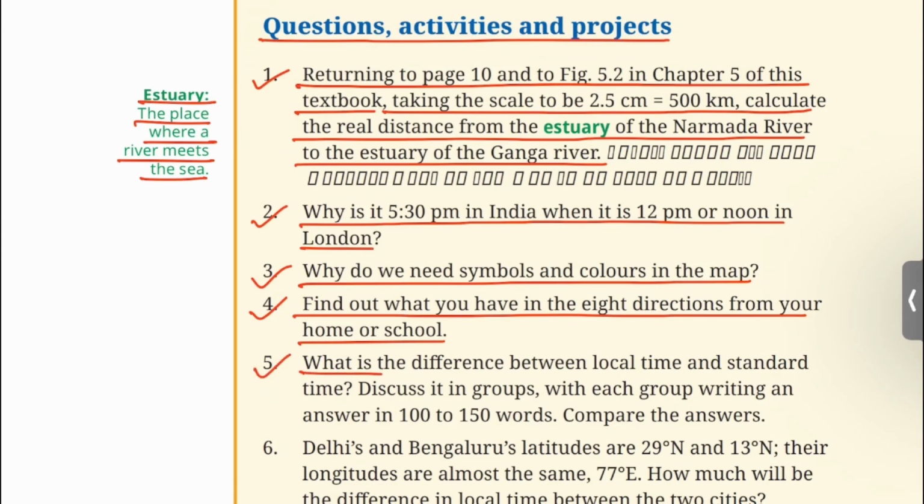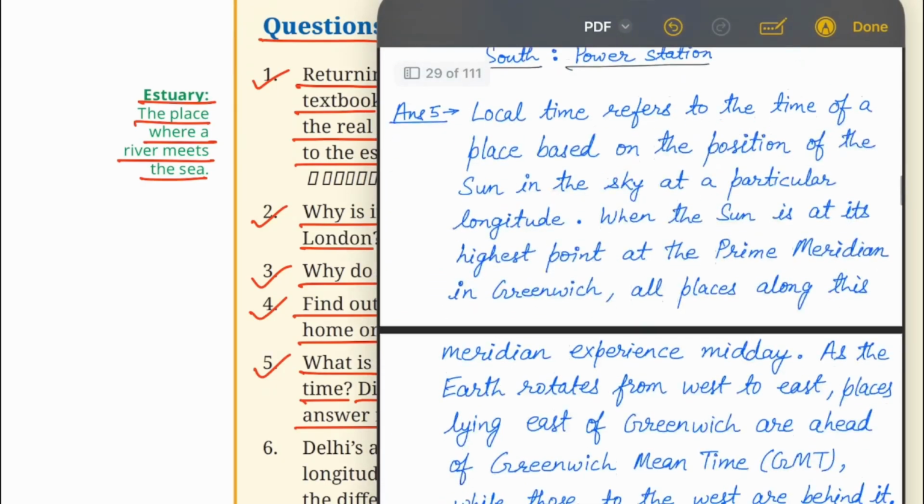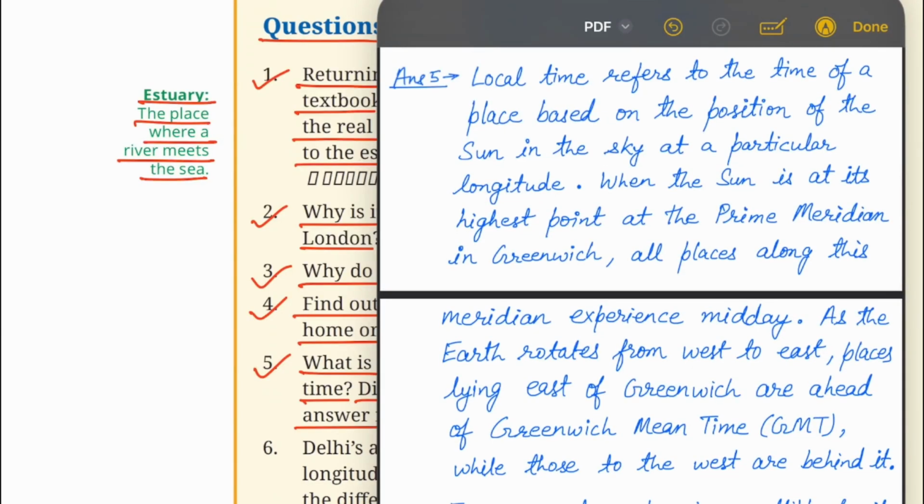5. What is the difference between local time and standard time? Discuss it in groups, with each group writing an answer in 100 to 150 words. Compare the answers. You can write the answer like this.